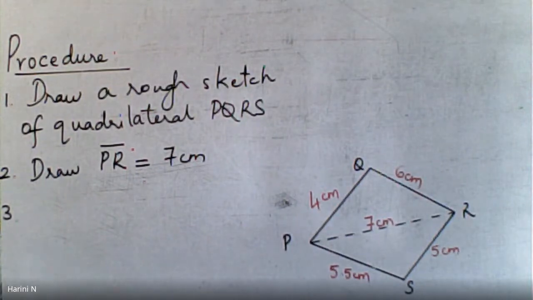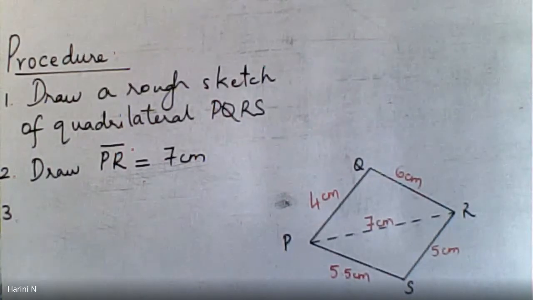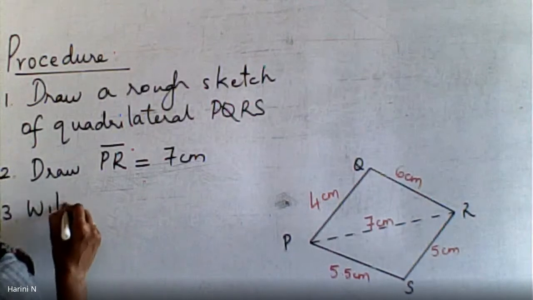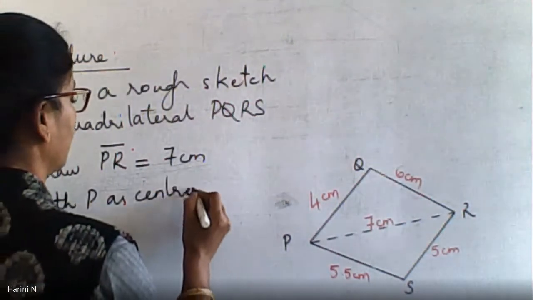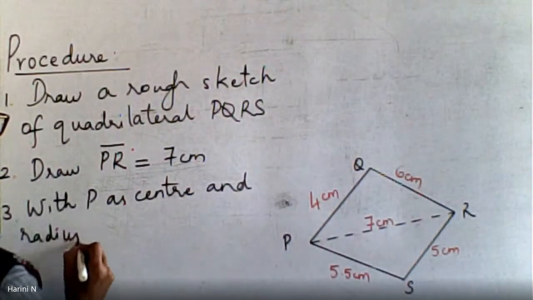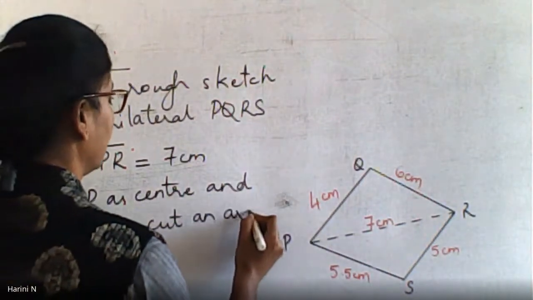What was the next step after the PR was ready? Ma'am, we took an arc for PQ as 4 centimeter. So whenever you are marking an arc, two things you have to say, the center and the radius. So with P as center and radius 4 centimeters, cut an arc. Next step.